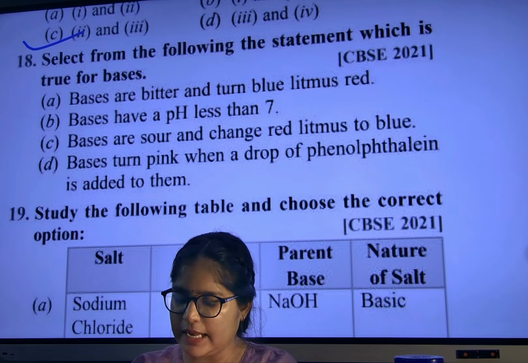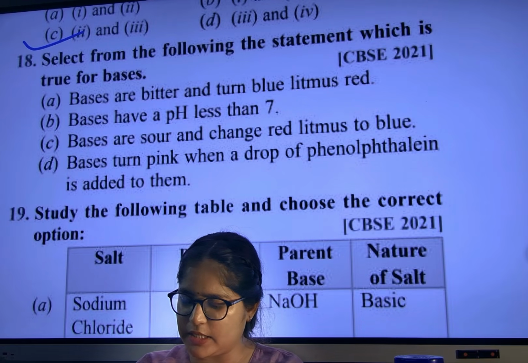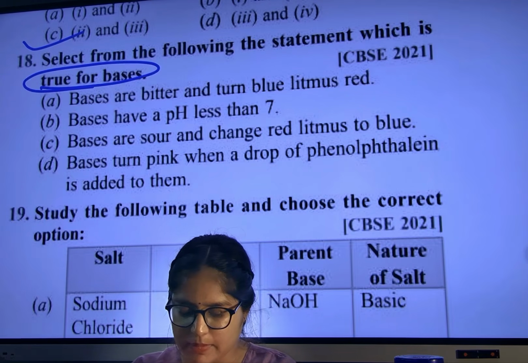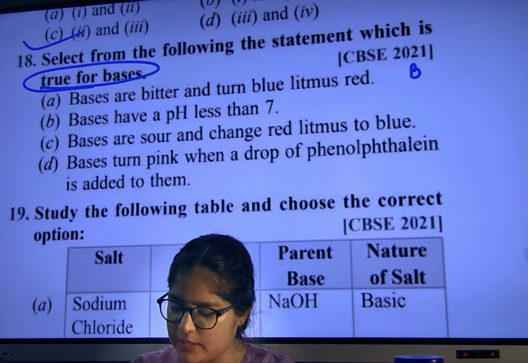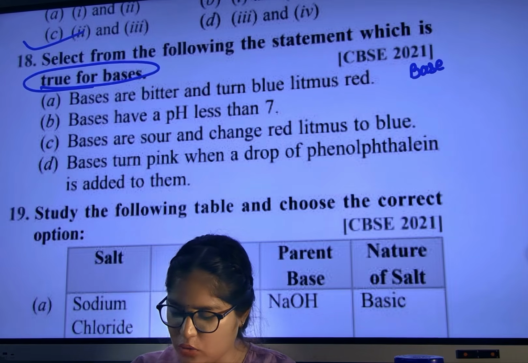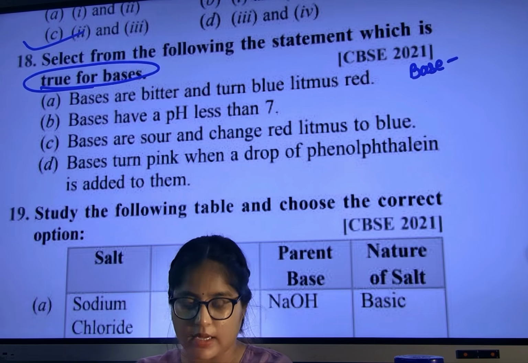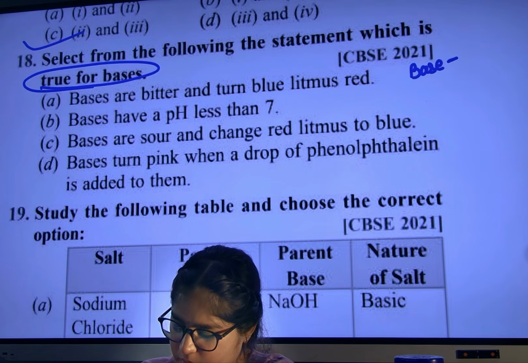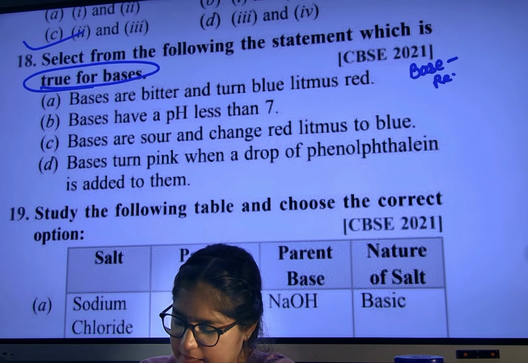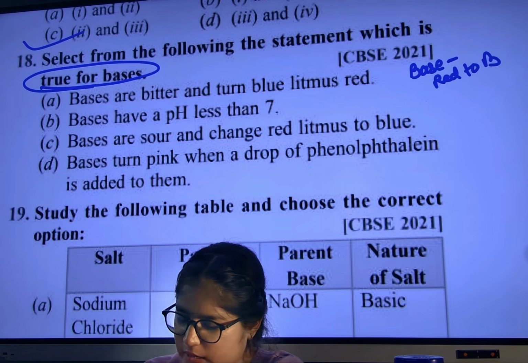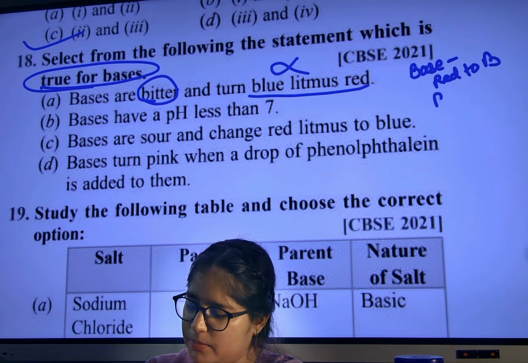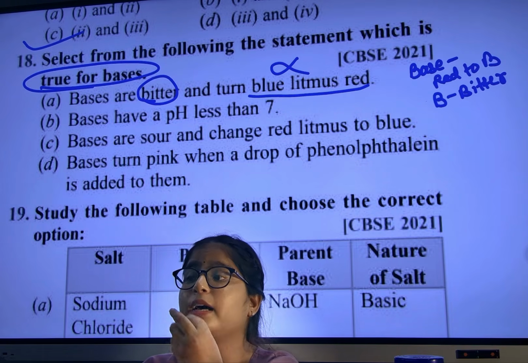Select from the following the statement which is true for base. So what are the properties of the bases? Tell me fast. True only they are asking now. Correct option they are asking. Base changes red litmus to blue. Yeah, correct. Turn blue litmus to red, very wrong. But bases are bitter. You remember, B for base and B for bitter in taste. But acids are sour in taste.